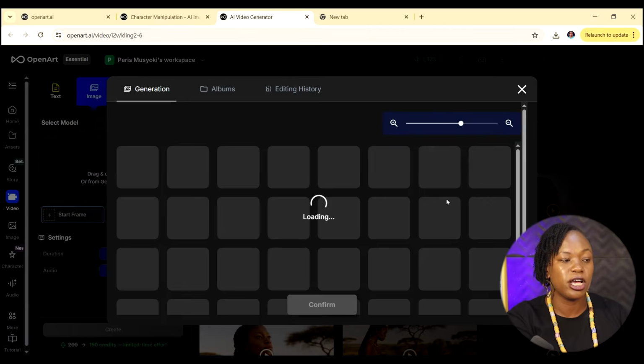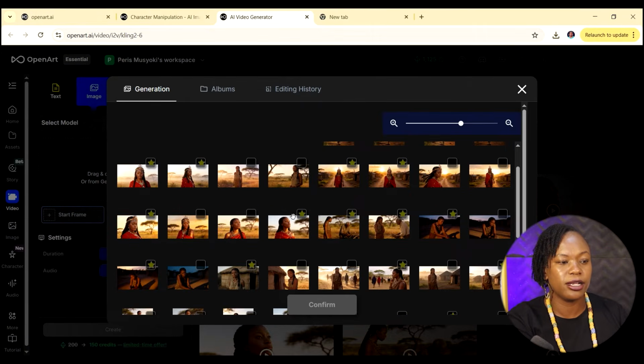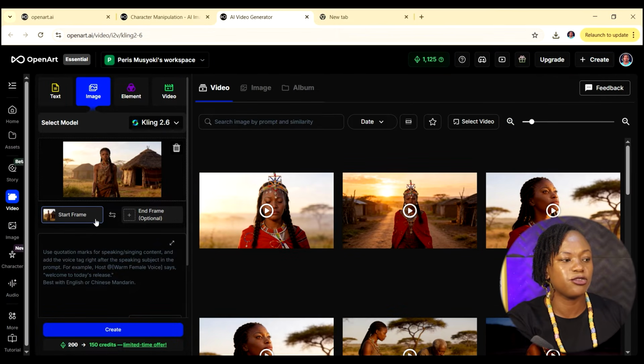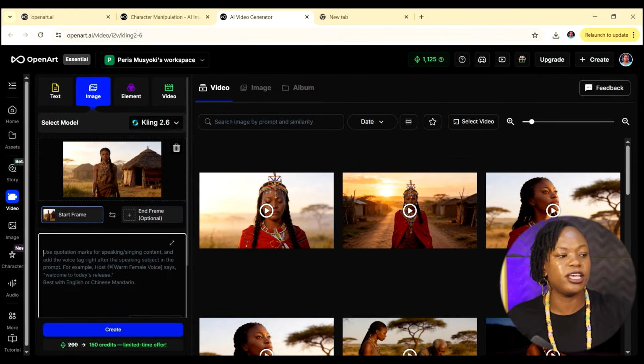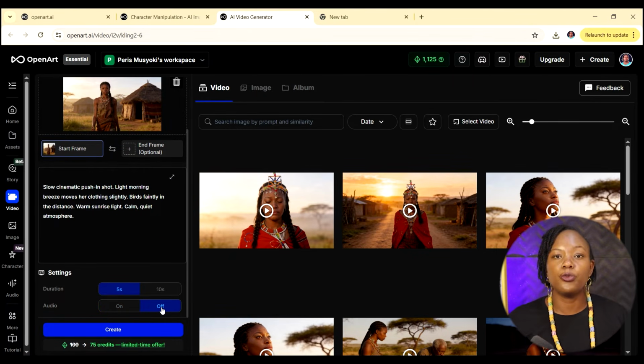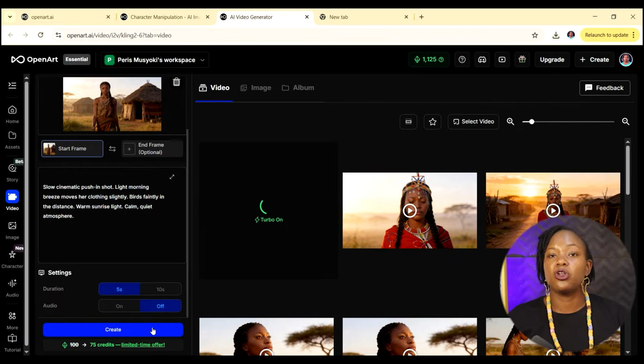So just right click, go to history, and then we're going to select our image again. This is the image that I want to use. Confirm, you can see it's the start frame. Now we are going to paste in here our prompt. And then in the duration, I can have it as 5 seconds. I would prefer that the audio is off since I'm going to add in a voiceover here. Click on create. Yeah, so now it's creating our very first video for us.